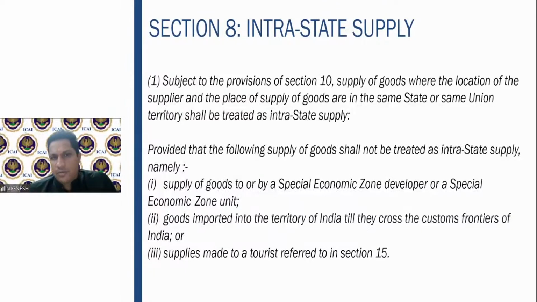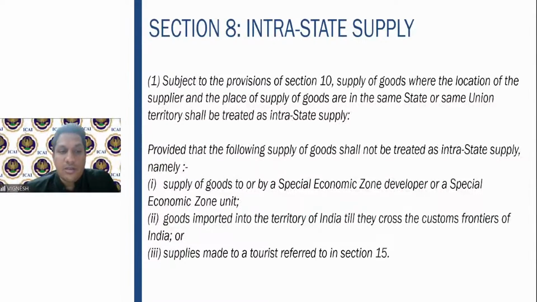Fine. Again, there is a provision which says that the following supply of goods shall not be treated as intrastate supply.